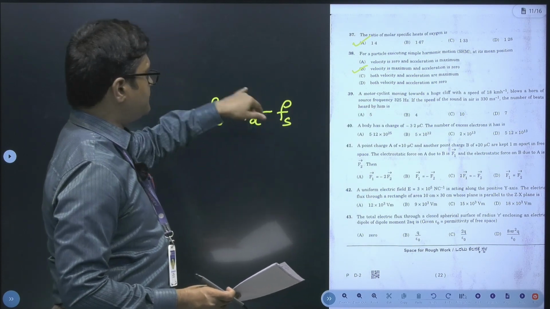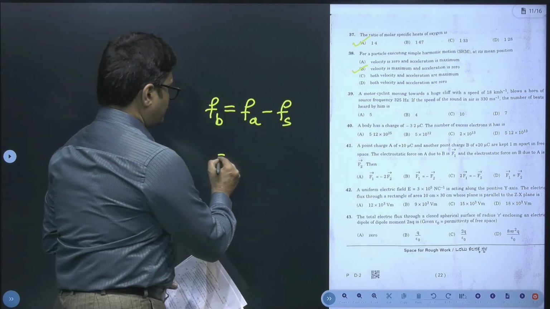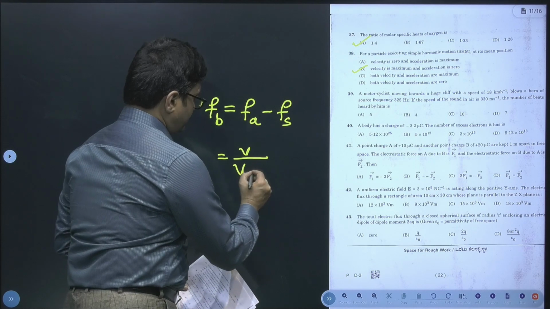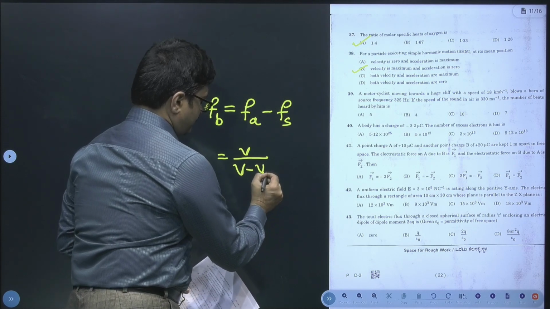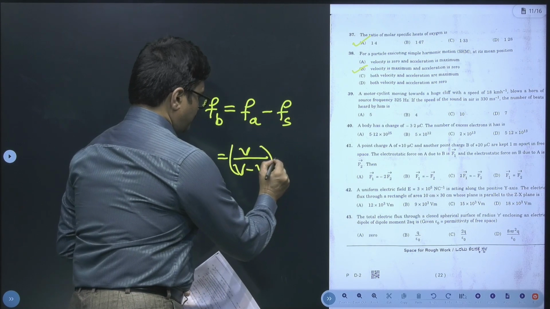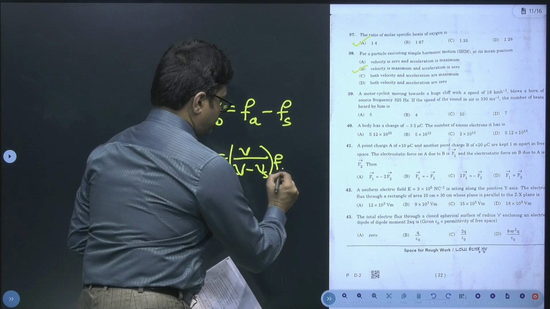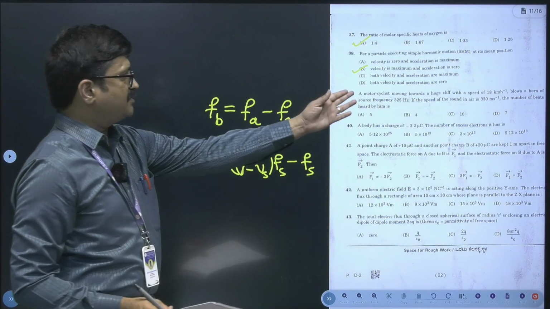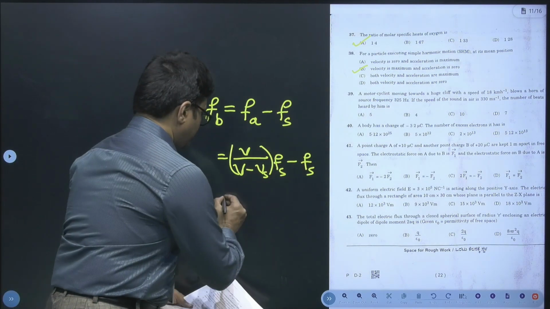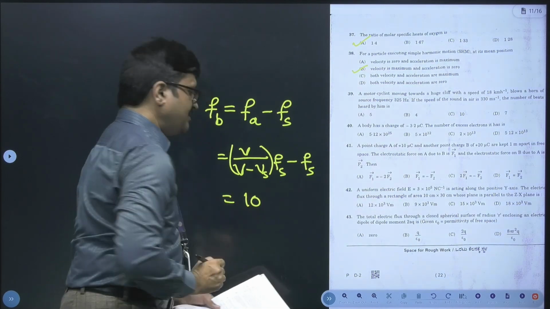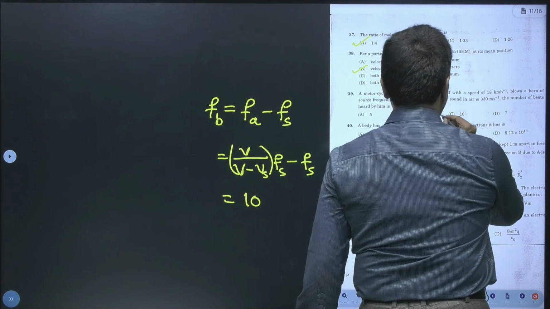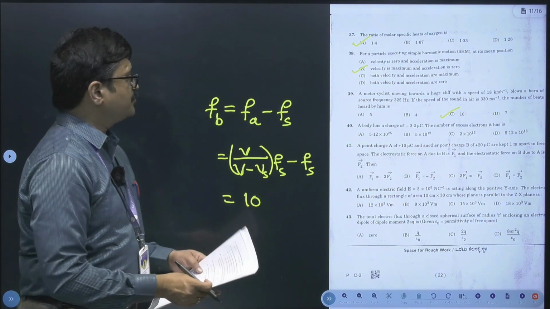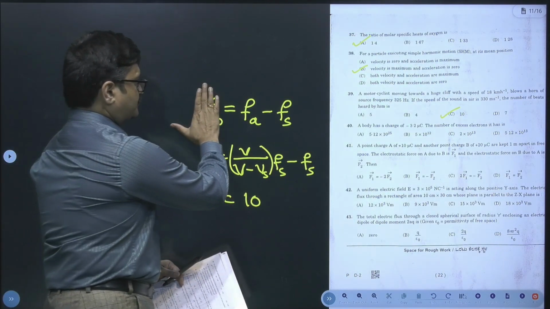Now you will get this apparent frequency as V divided by V minus Vs into F, minus the frequency of the source. If you just key in the values, you will get the answer as 10 beats per second. So it happens to be option C here. Okay. Now let's go to the 40th question.